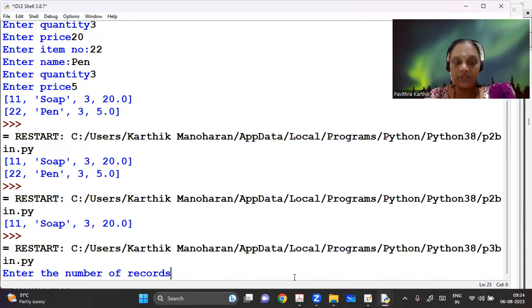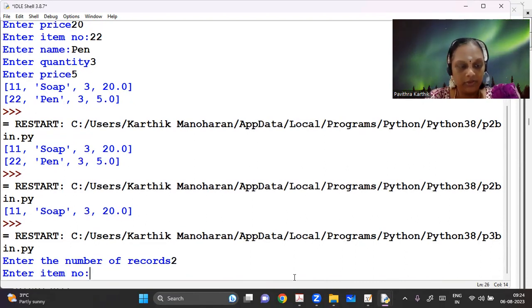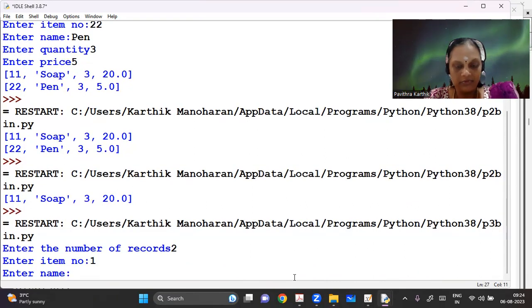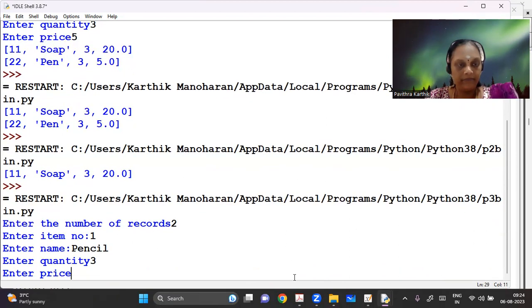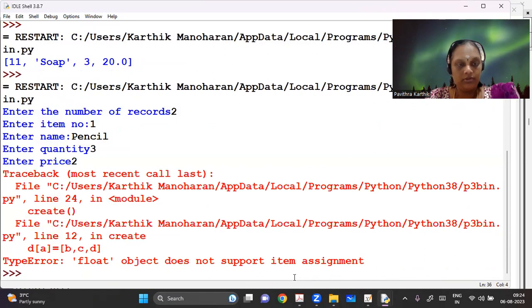Enter the number of records. Again, it's creating. So 2, let me give the item number. Name is pencil. Quantity is 3 and price is 2. So there's an error. Let's check what the error is. Float object does not support item assignment.